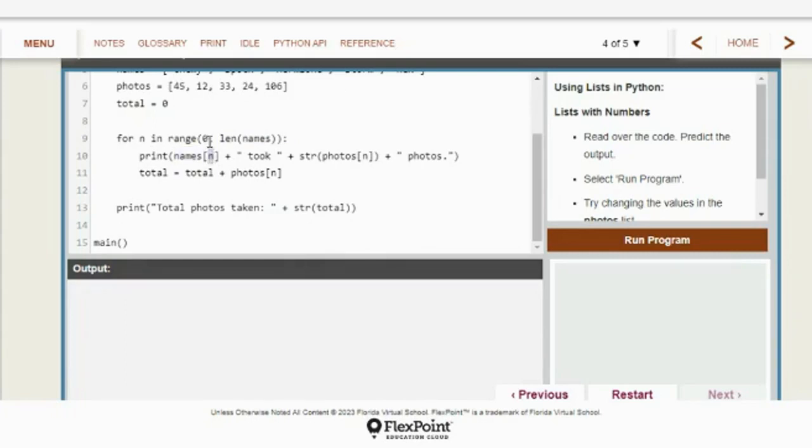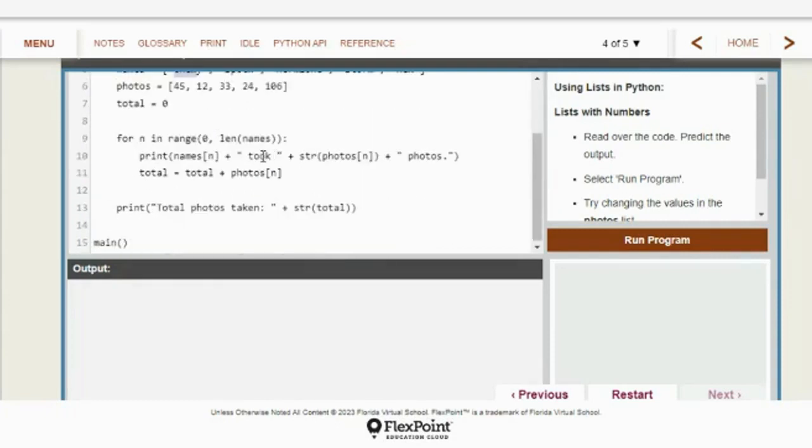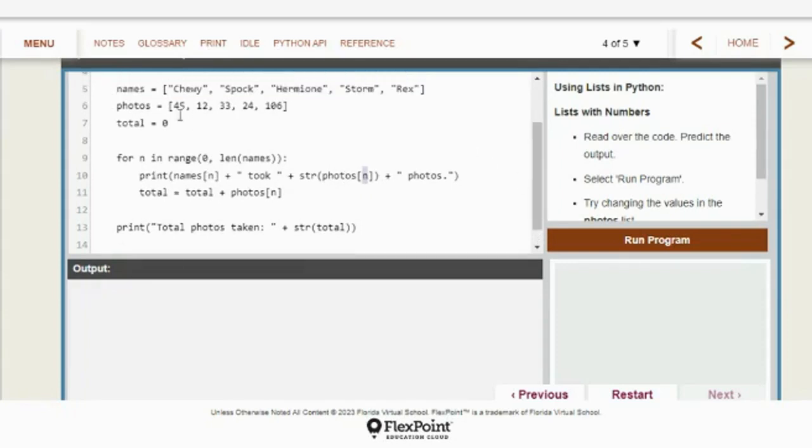So whatever the 0 item is in the names list, so that should be Chewie, right? Then they're printing whatever the value is in the photos list at index 0. So they're using both lists at the same time. First, we're going to take Chewie and put it here. And then since this is a number, we've got to treat it like a string value so you can print it.